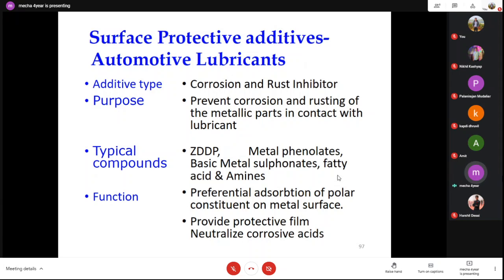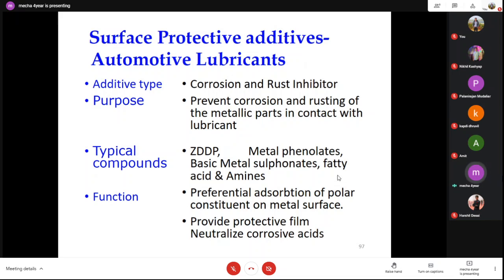Due to running, there is a chance of surface wear, corrosion and rust, so the main objective of these additives is to avoid rusting from the lubricant and rusting from the outside surface.